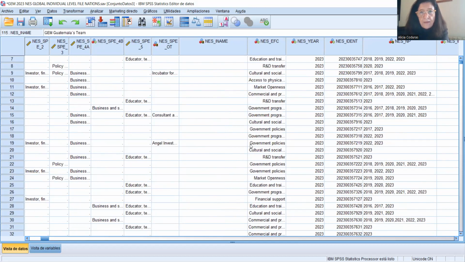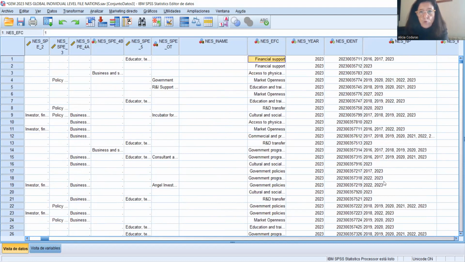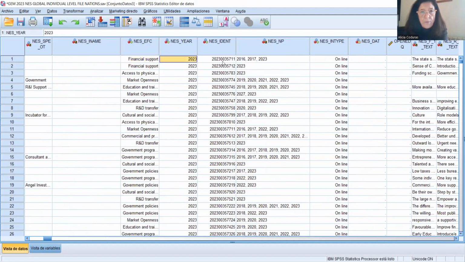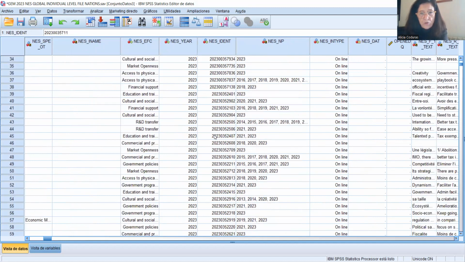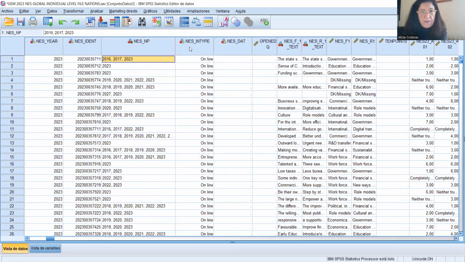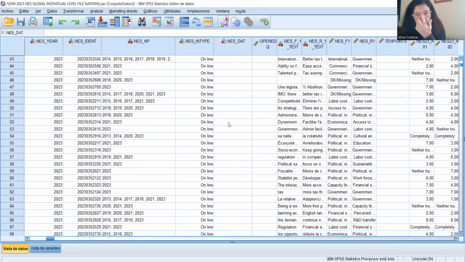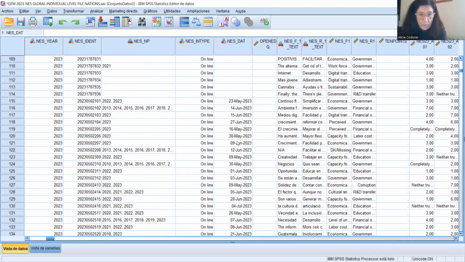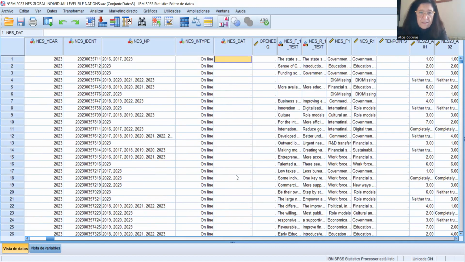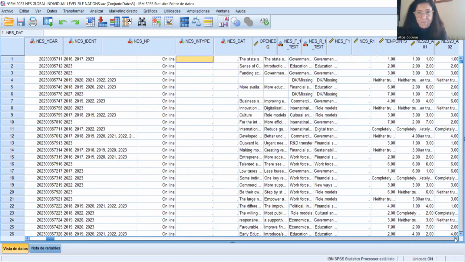Then you have the EFC to which each expert belongs, then the year of the survey, the identification code for each expert, the years that each expert has participated, the type of interview, if it was online or otherwise, and then the date of the end of your survey. Some teams put this date, others do not. It is not a critical variable again.